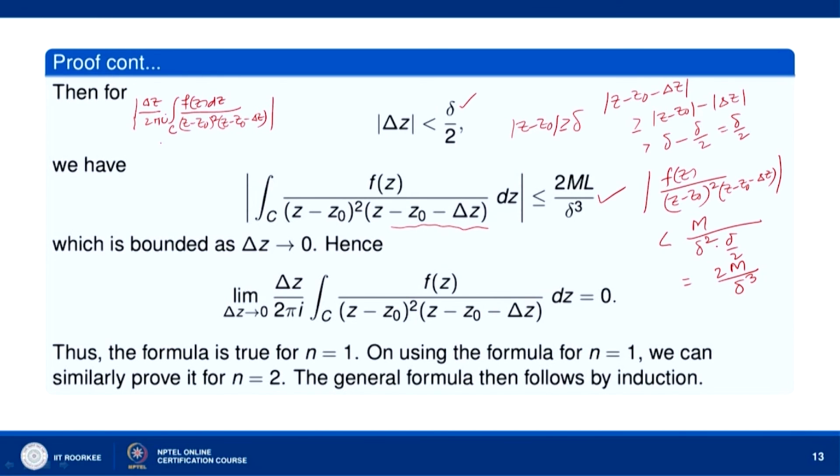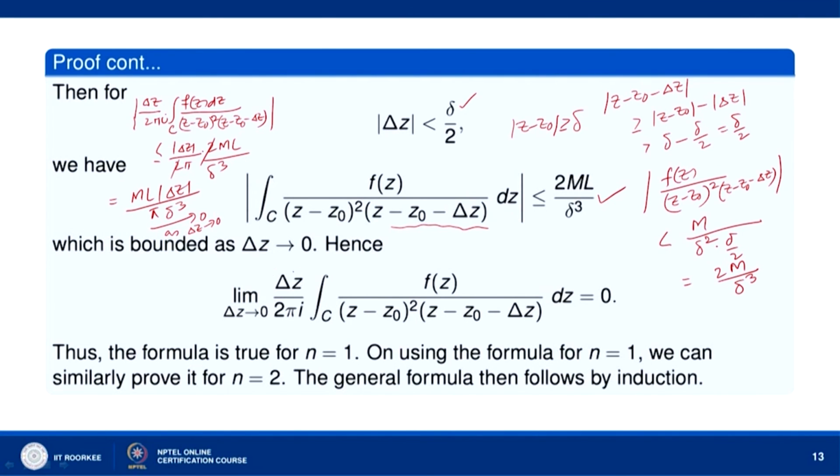Mod of this is less than or equal to mod of delta z divided by 2 pi into 2 M L by delta cube. So the 2 cancels, and we get M L times mod of delta z divided by pi delta cube.